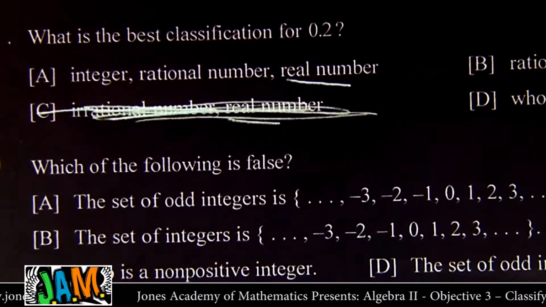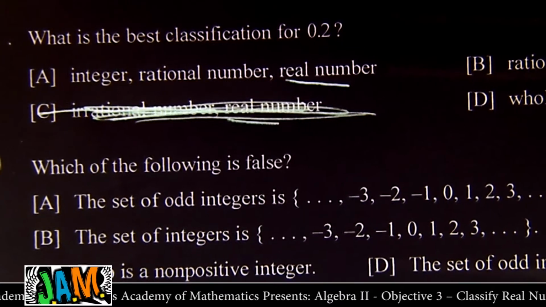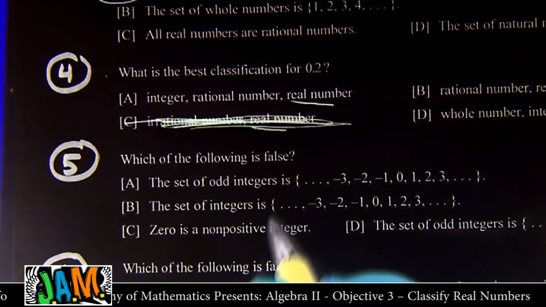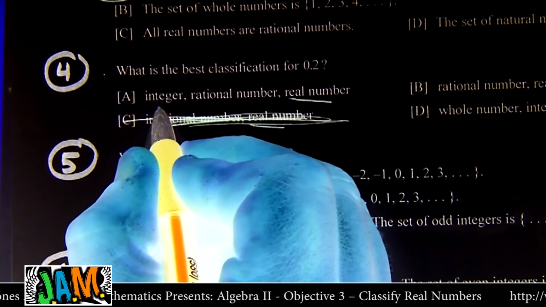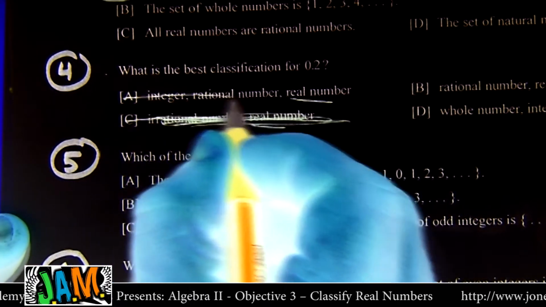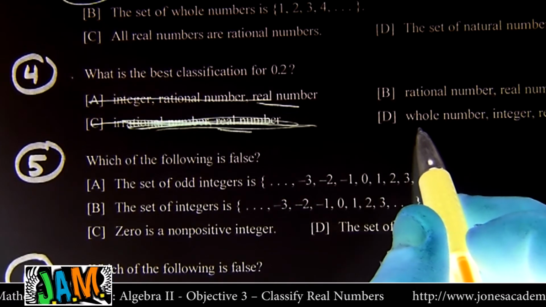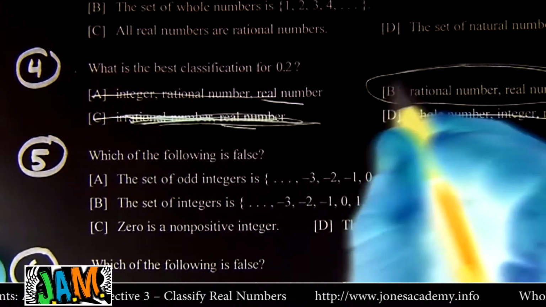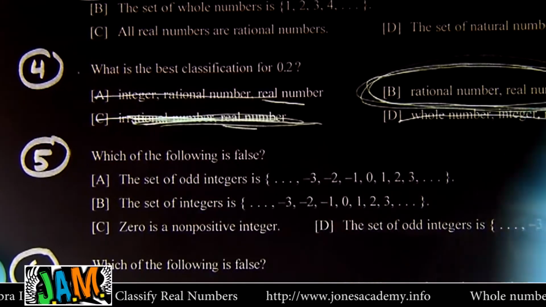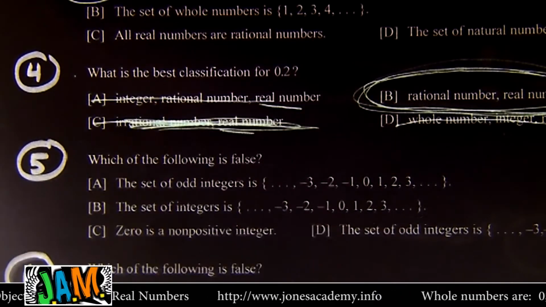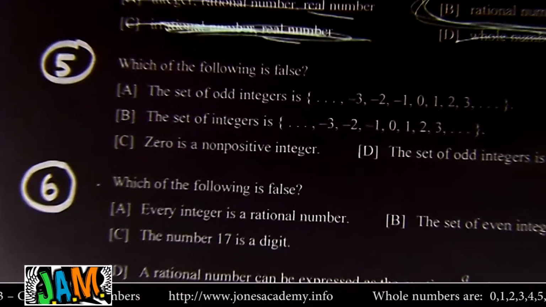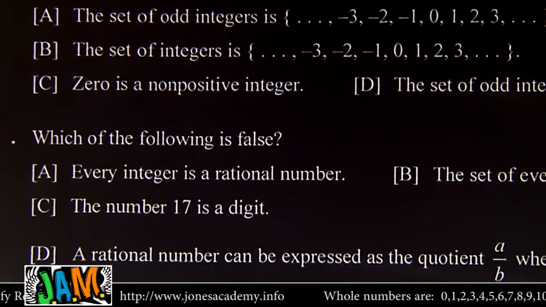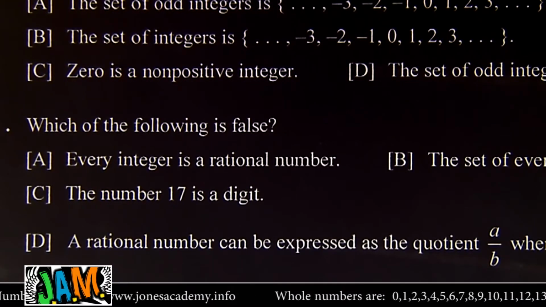Now the next question you ask is, okay, 0.2, it is rational. Would you call it an integer? Well, integers can't have decimals, so no. Would you call it a whole number or an integer? No, no. It is just real and rational. Remember, integers are things that have no decimals. Which is false. All right, so when you have these problems, I need your mind to go, look, I've got 4 statements.